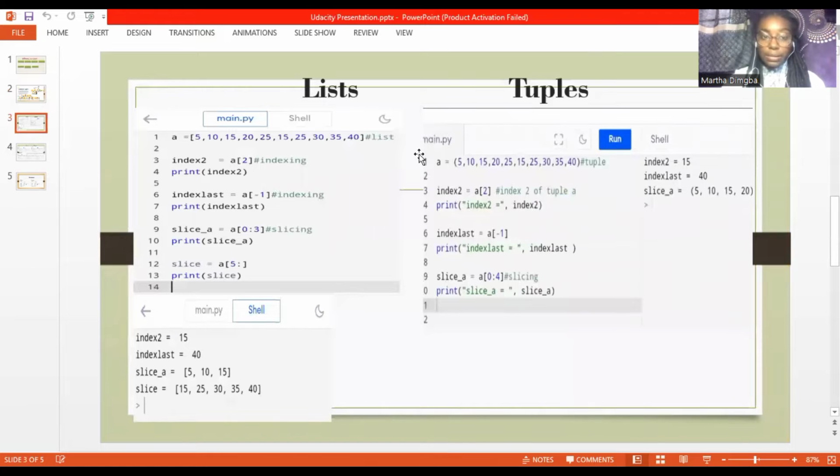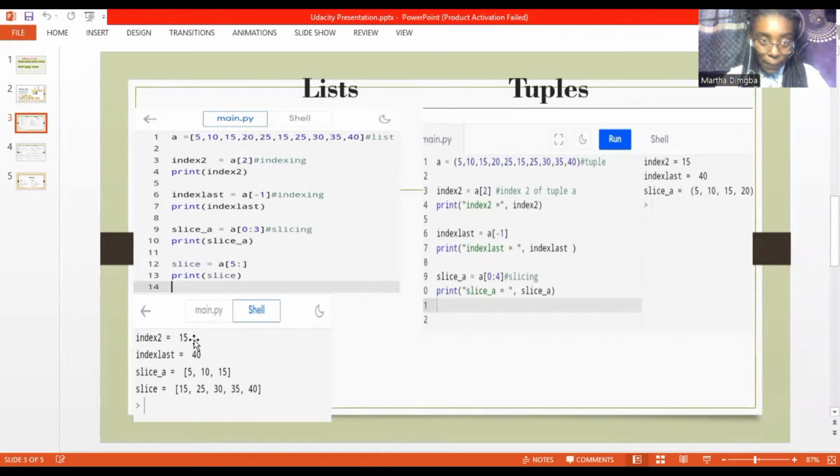We are going to look at how the index number is used in both the list and tuple to access different elements. Looking at my screen, we assign index 2 to the list name A. The number inside the brackets is the index number. So we just want to pick out index number 2 from list A, which is 0, 1, 2, 15.